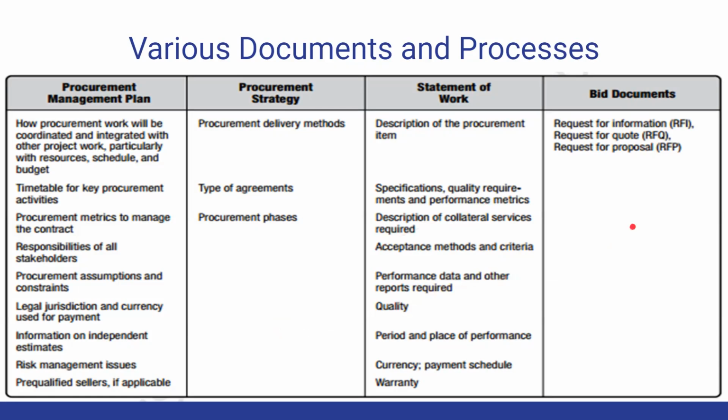Yeah, again, this is just a note regarding what you just asked about the bidding document. There are three popular bidding documents: RFI, RFQ, RFP. And the statement of work is actually the description of the procurement item. It reflects specification, quality requirement, performance metrics, a description of collateral services required, acceptance methods and criteria.